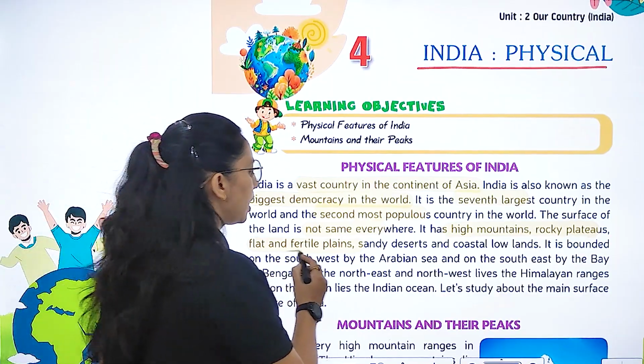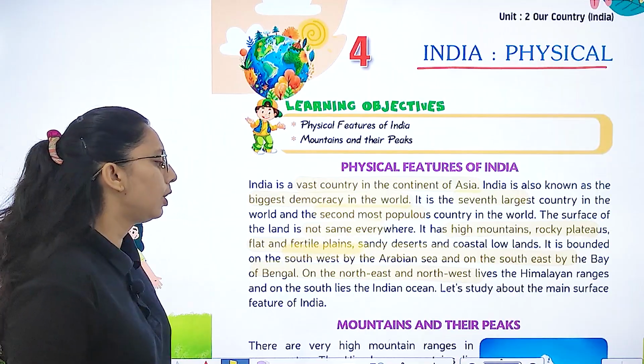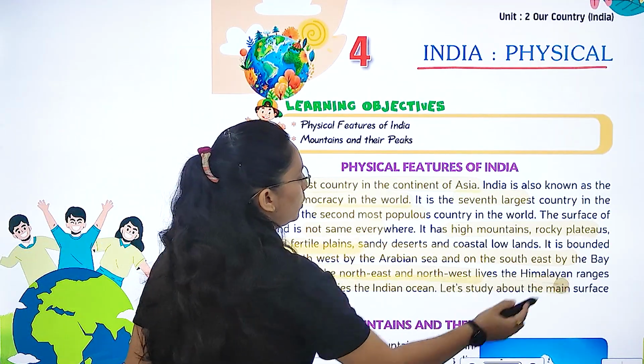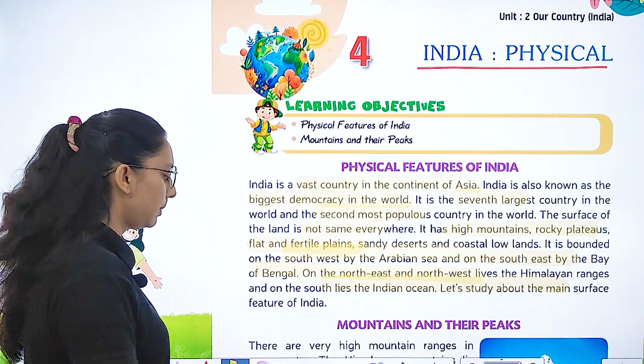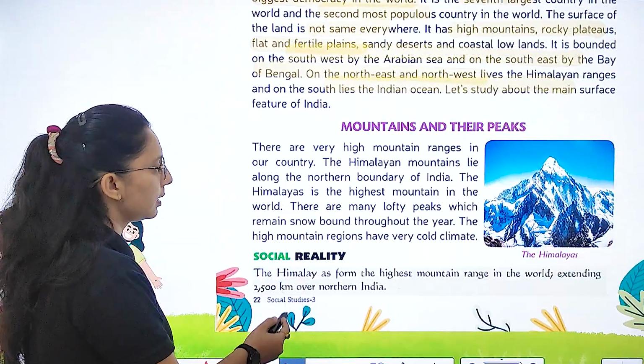It is bounded on the southwest by the Arabian Sea and on the southeast by the Bay of Bengal. On the northeast and northwest lie the Himalaya ranges. On the south lies the Indian Ocean. Let's study about the main surface features of India. First is mountains and their peaks.